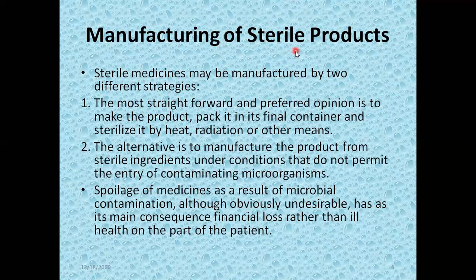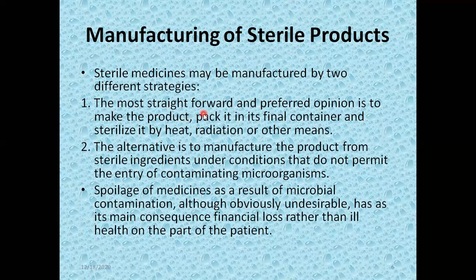Now, the manufacturing of sterile products. We are now clear that sterile products means absence of microorganisms in such products, and these products are administered only through the parenteral route, in the form of injection through the IV route. But how will we manufacture these sterile products? The manufacturing of sterile products is totally different from the manufacturing of other pharmaceutical products. However, there are two different strategies which are used for the manufacturing of sterile products.